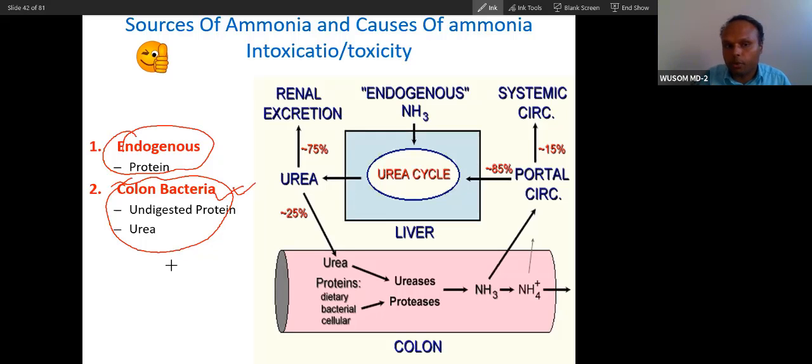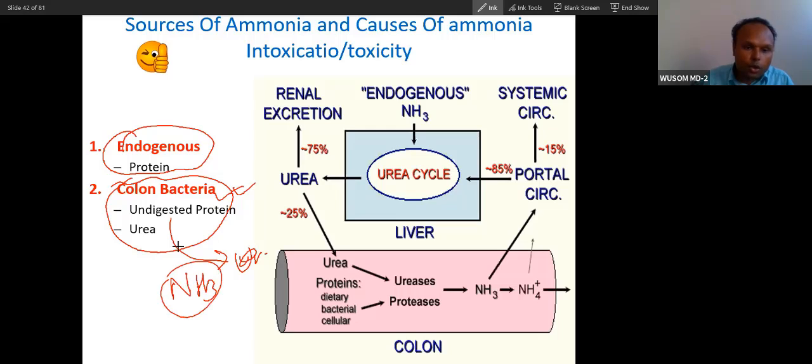If you take too much protein, what will happen? Undigested protein will be broken down and utilized by colonic bacteria, and these colonic bacteria will produce ammonia. So the source of ammonia is colonic bacteria also.